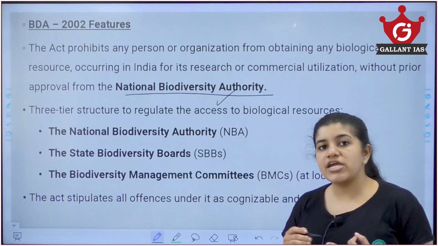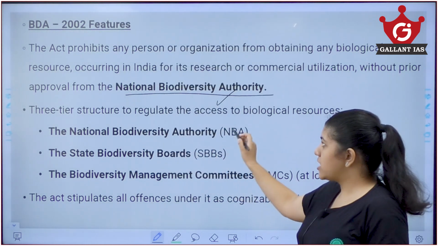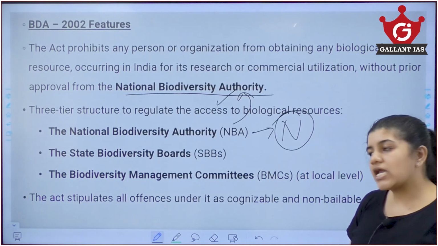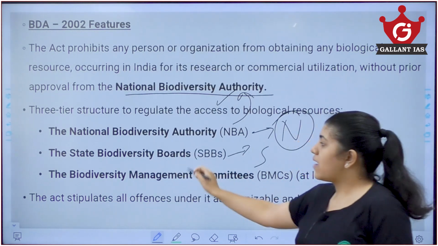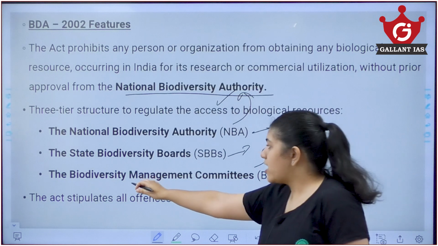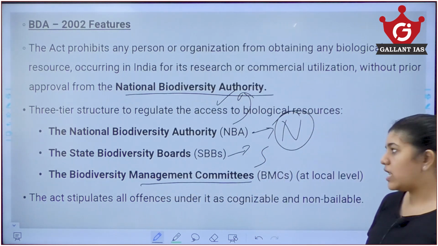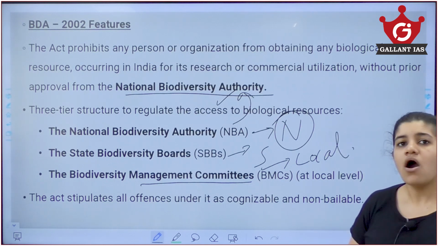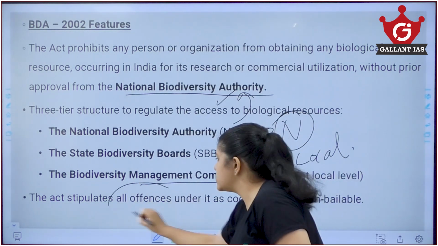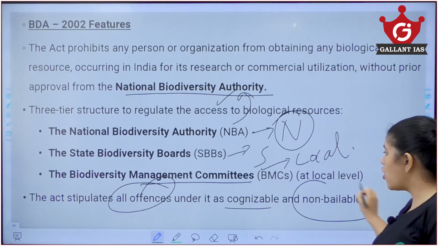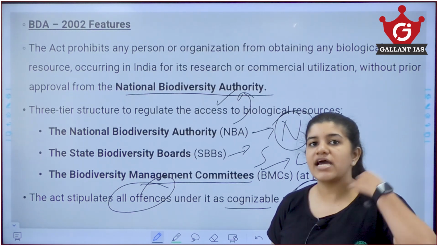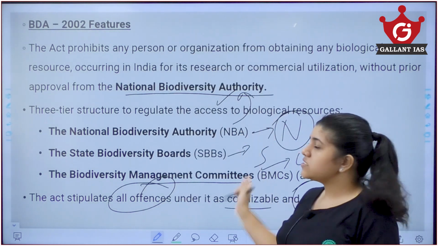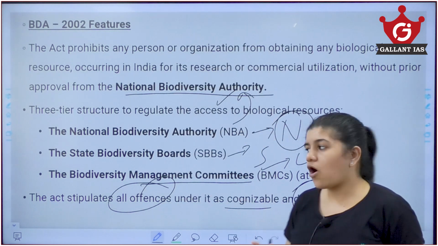Also, it implements a three-tier structure. The National Biodiversity Authority, as I told you, works at the national level. Then at the state level, we have the State Biodiversity Board, and the Biodiversity Management Committee at the local level to give approvals in the local sphere. Also, the Act stipulates all offences as cognizable and non-bailable. It has punishments and jail terms, and any offence that a person or organization commits is non-bailable.